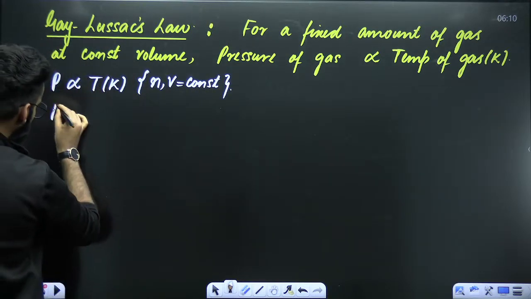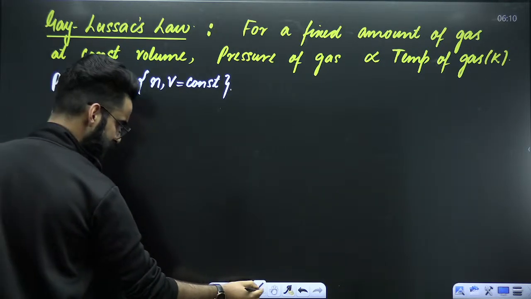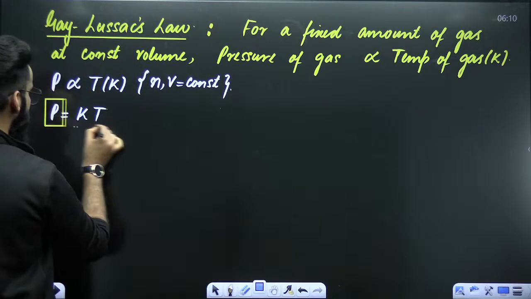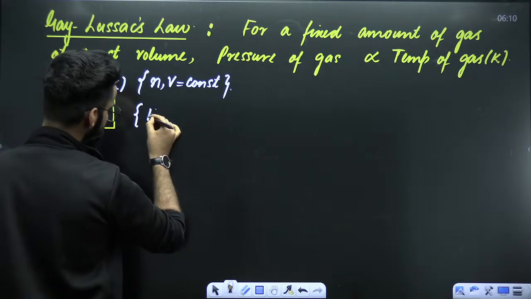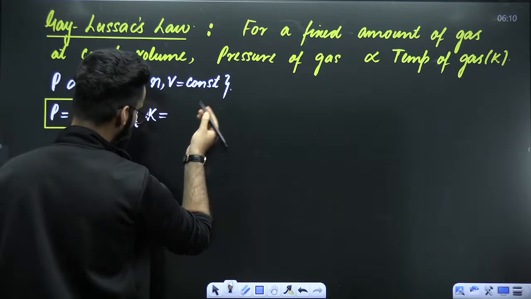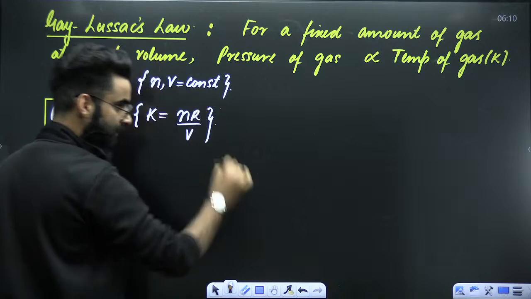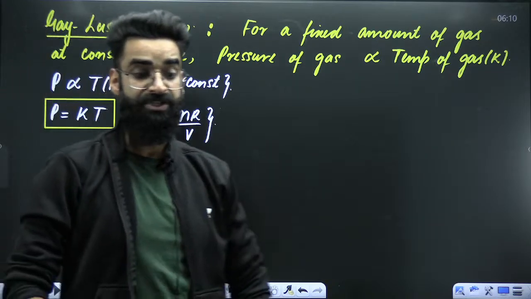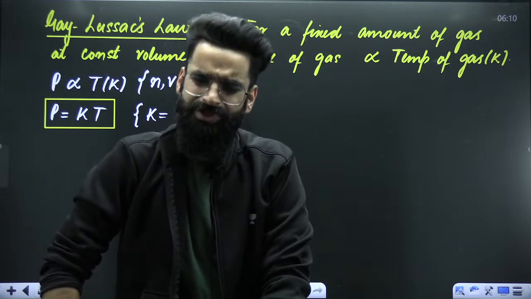Dear students, if I remove the proportionality sign, it has to be constant multiplied by temperature in Kelvin. So this is the first equation which I would want you guys to remember. Now this K over here is something which I call Gay-Lussac's constant. And what about its value? Its value has to be equal to nR divided by V. Like in Charles' law, the Charles' constant value is nR by P. Here it's nR by V.